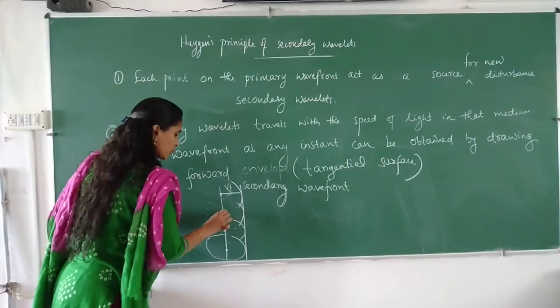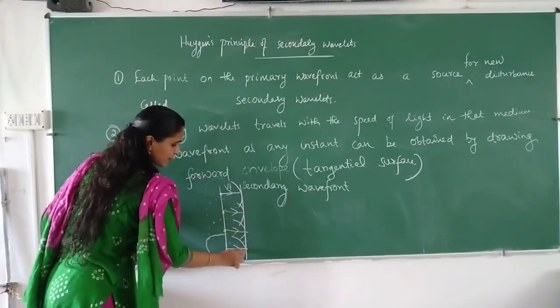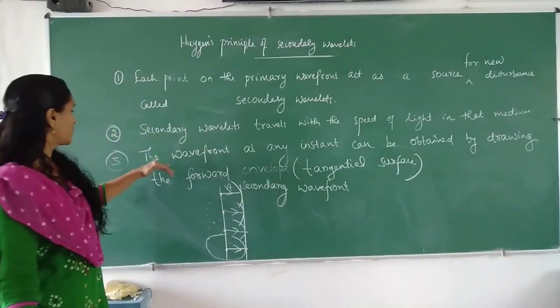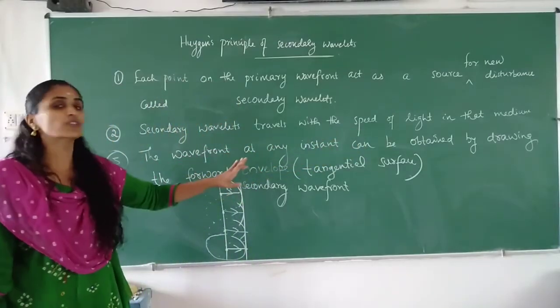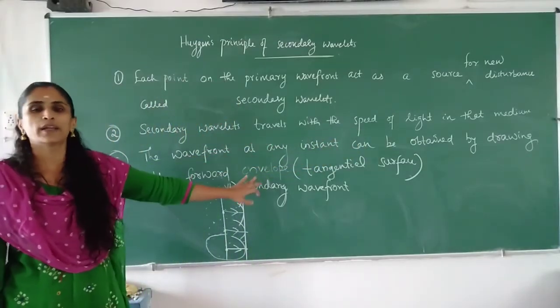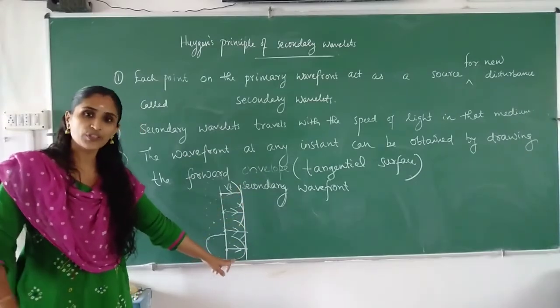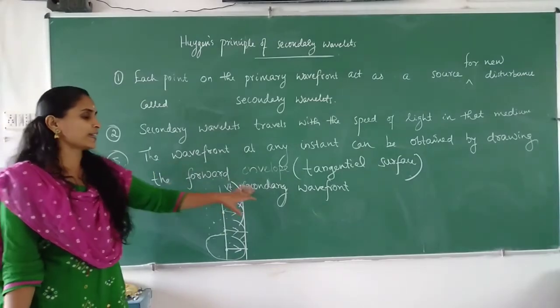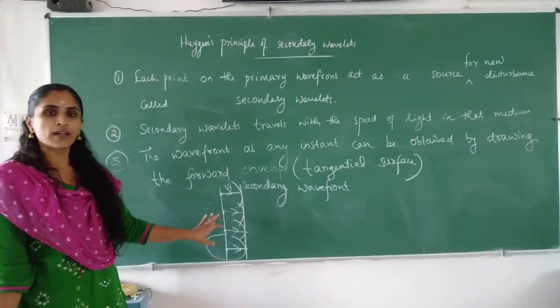All these arrows show the rays. The third part says the wavefront at any instant can be obtained by drawing the forward envelope or the tangential surface. If you draw a tangent to each surface, we will get the secondary wavefront. Is it clear? This is for a plane wavefront.